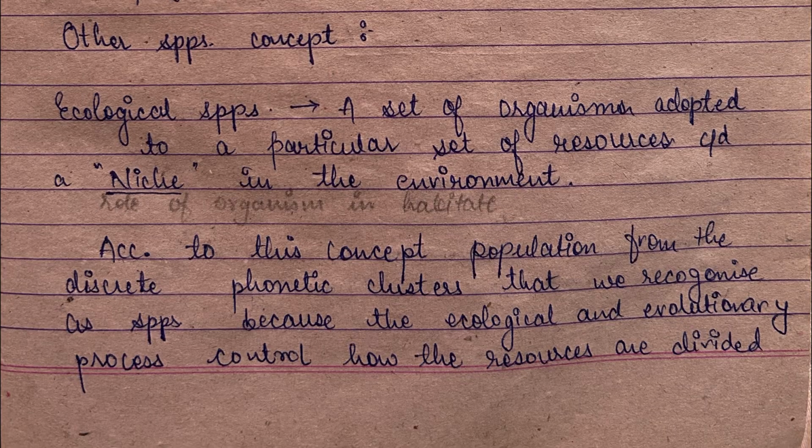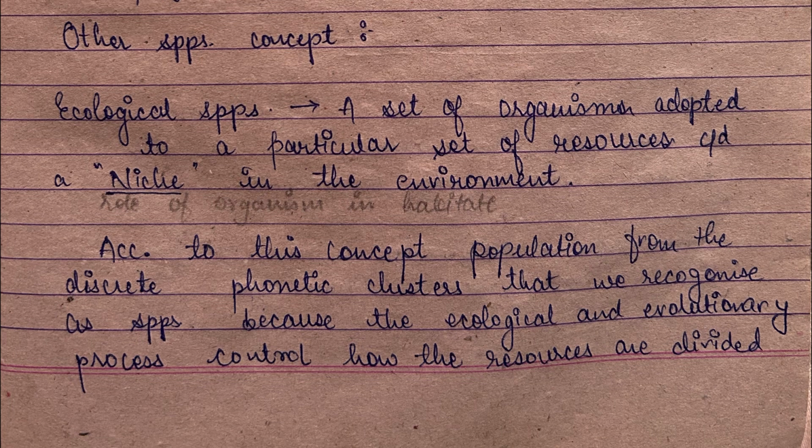Other species concepts. The first one, ecological species: a set of organisms adapted to a particular set of resources called a niche. So niche is an important term. A 1 mark question often comes from this. Niche plays an important role for organisms living in the same habitat in the environment.